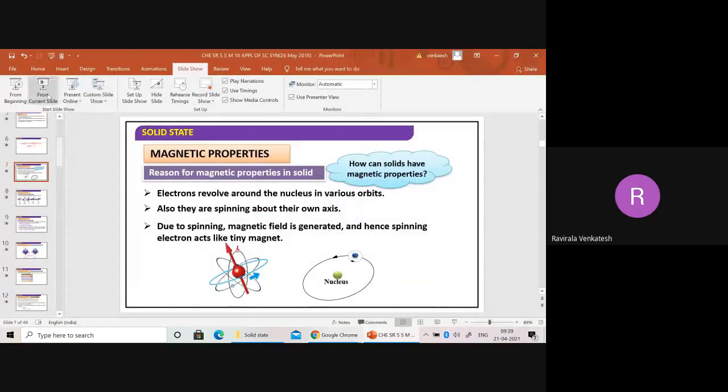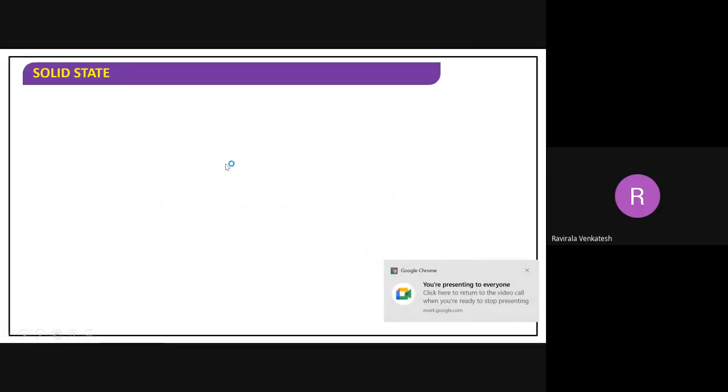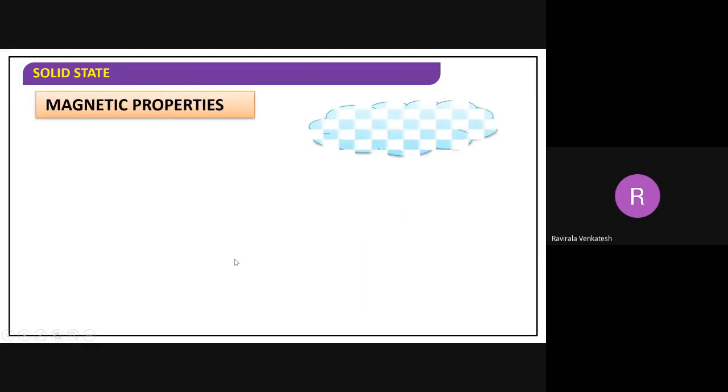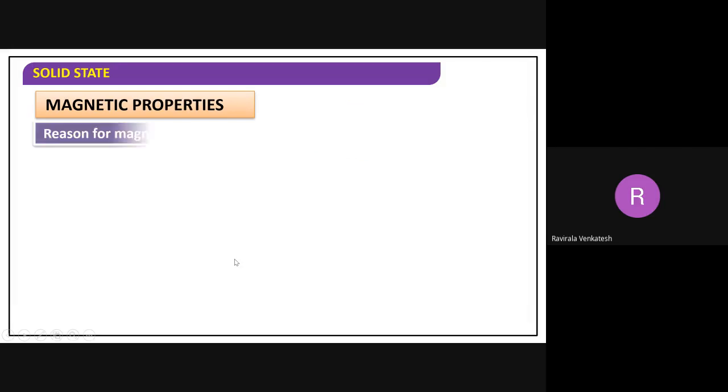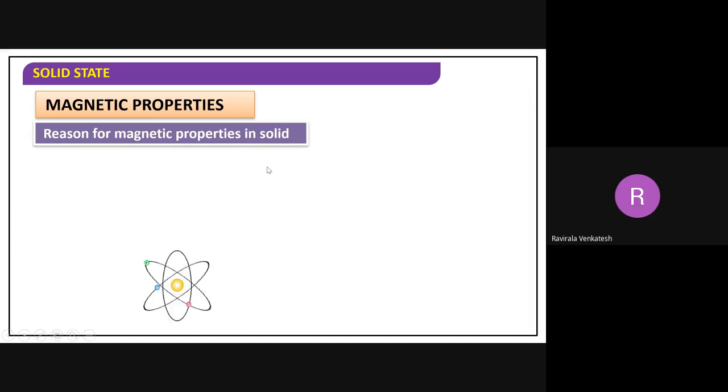Now listen here. Let me discuss the magnetic properties, why they are exhibited by solids. So, the reason for magnetic properties in solids. Let me discuss this one first of all.